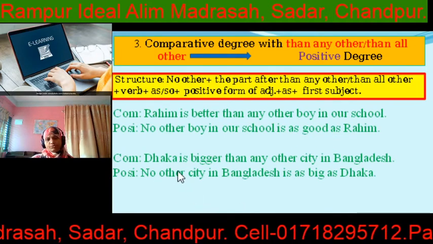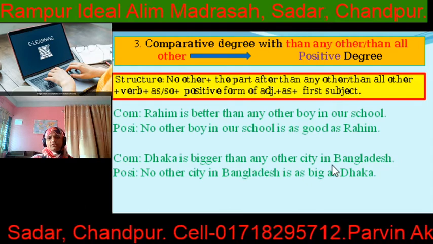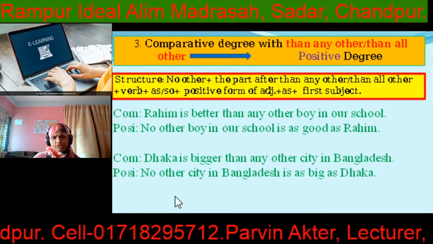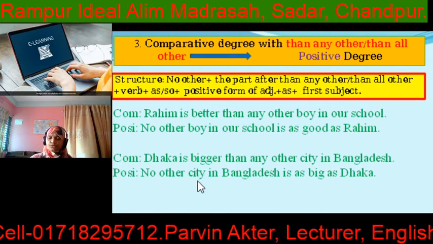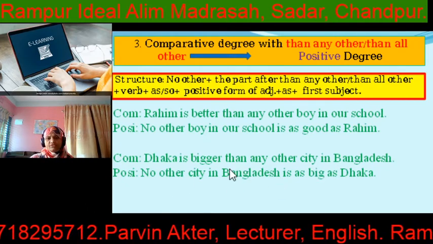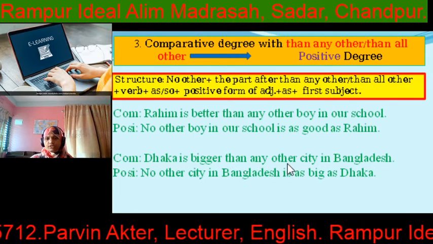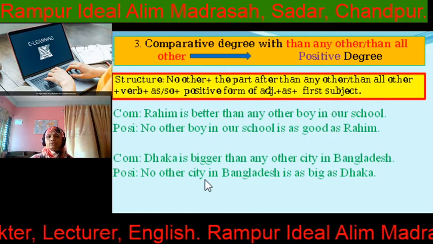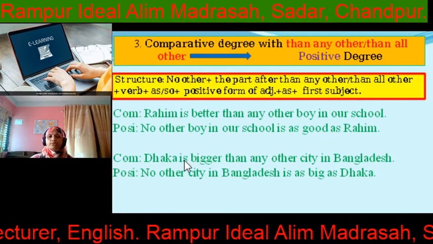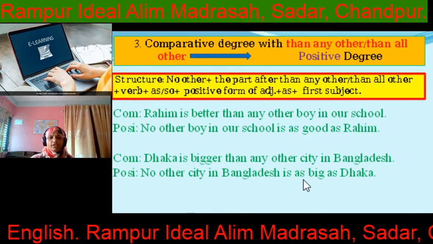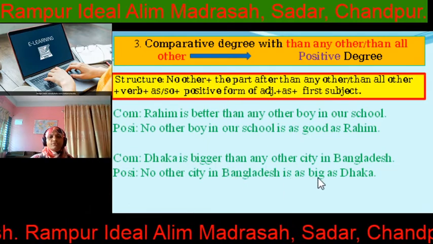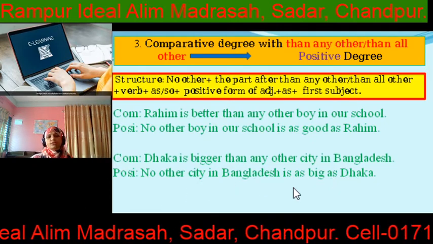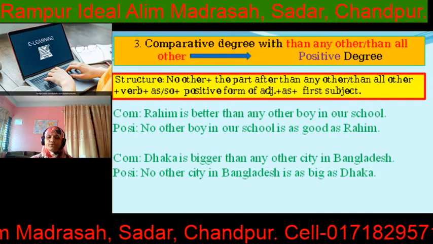Then second example. Dhaka is bigger than any other city in Bangladesh. I think we'll be able to do it. So at first we have to use no other. Then the part after any other: city in Bangladesh. No other city in Bangladesh. Then verb is, then as, and the positive form of bigger will be big, as first subject Dhaka. So no other city in Bangladesh is as big as Dhaka.